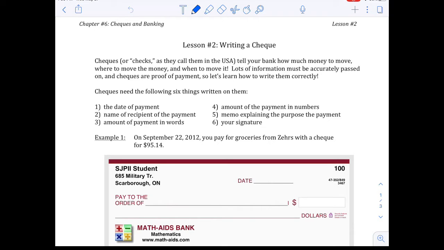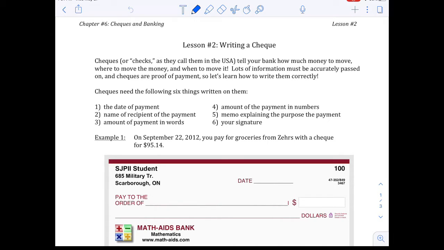Hey everybody, welcome back. We're looking at chapter 6, which deals with banking now. You should have already completed 6.1 before you start this, which was going through the definitions of words that will be important to us, and there were 11 of them, things like withdrawal and so forth. For this one, what we're going to be doing is writing checks.